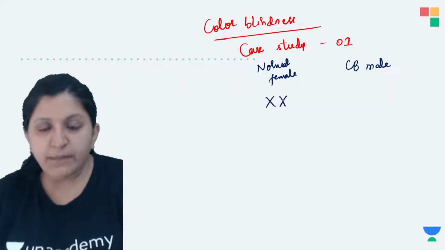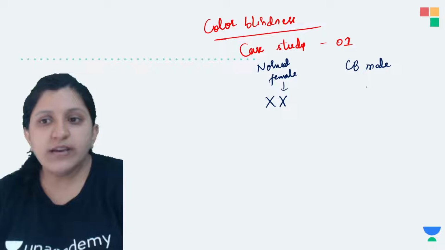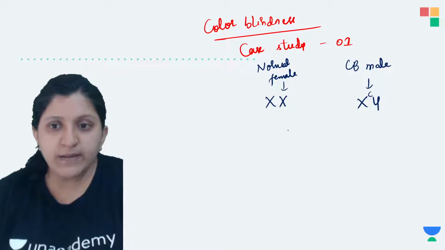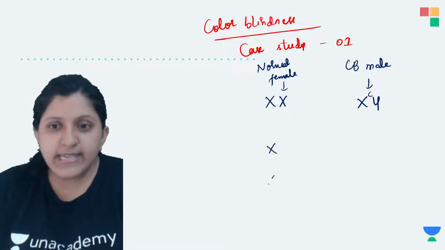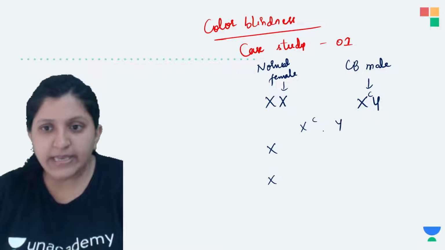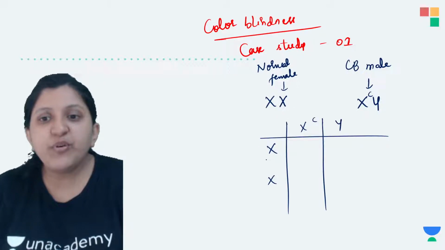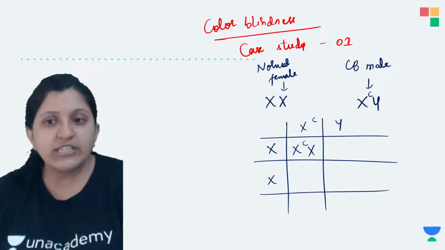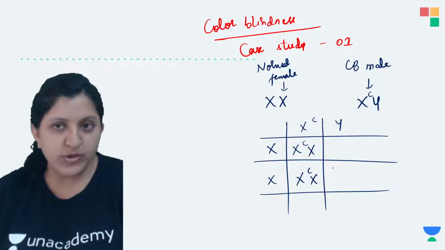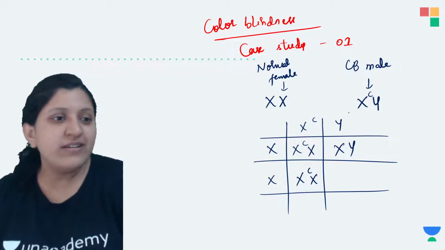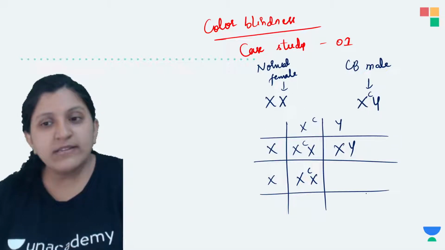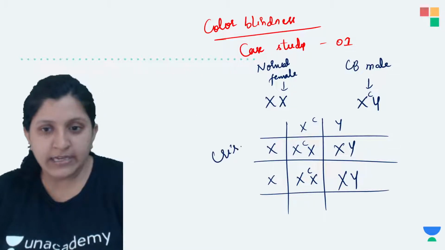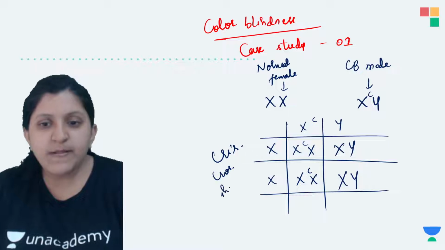So this is a normal female, the male is actually color blind, so that means XY is there, and this is affected. So let's put up a Punnett square again. We will see this one now, XX, and you can see XCY here. So what is happening from the father? From the father, the girl child is actually becoming a carrier. That means from the father it is coming to the daughter, from the mother it is going to the son, so that we call a crisscross inheritance.